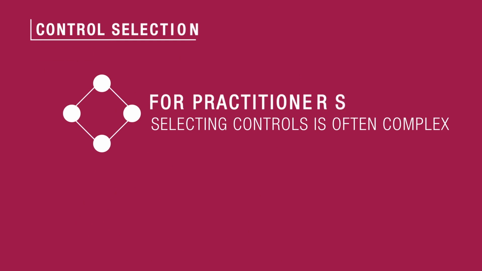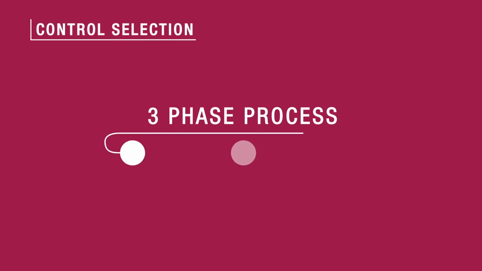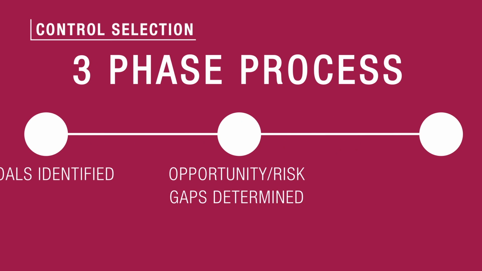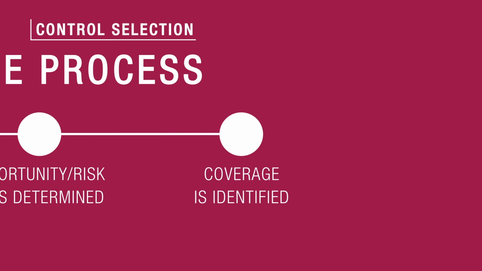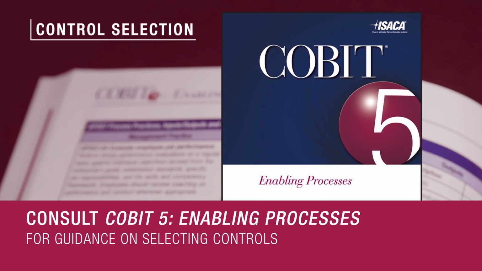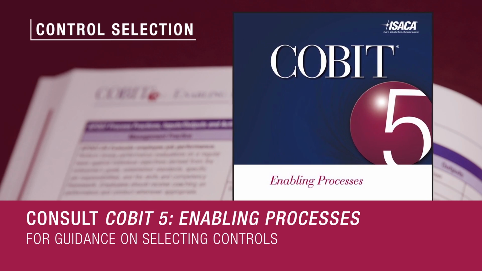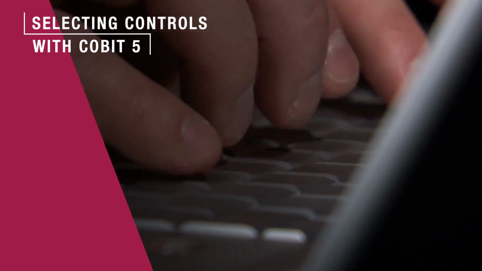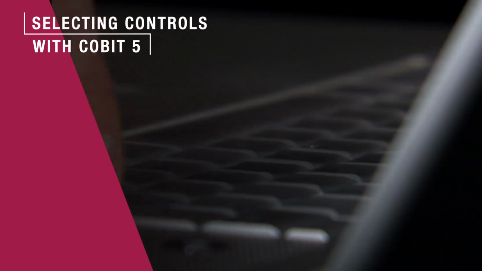For practitioners, selecting controls is often complex, but broadly speaking, the control selection process can be broken down into 3 phases where goals are identified, opportunity and risk gaps are determined, and coverage is identified. It may be helpful to consult COBIT 5 enabling processes for guidance on selecting controls for your environment. Let's look at applying COBIT 5 to the control selection process in an IT security setting.